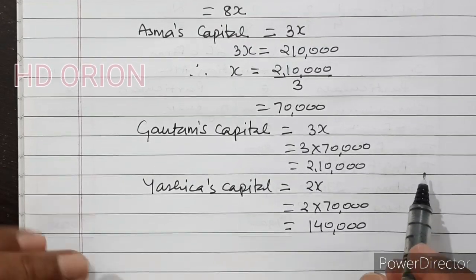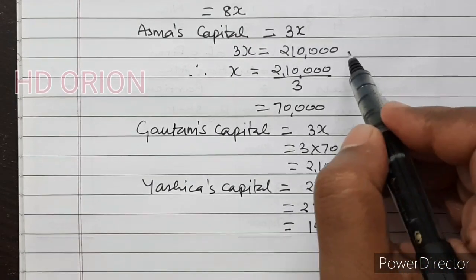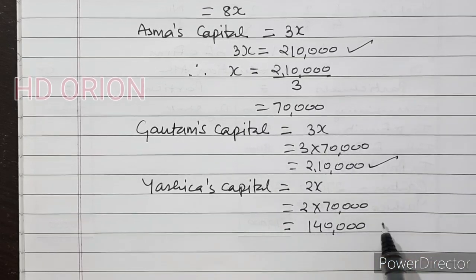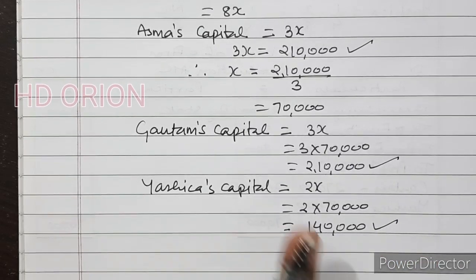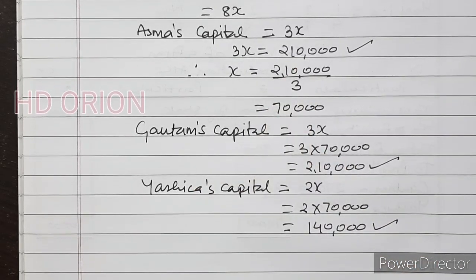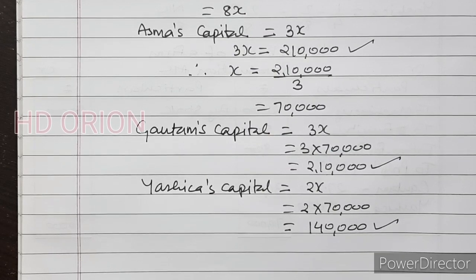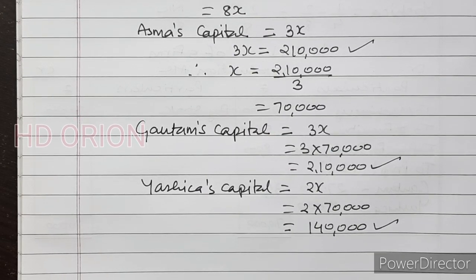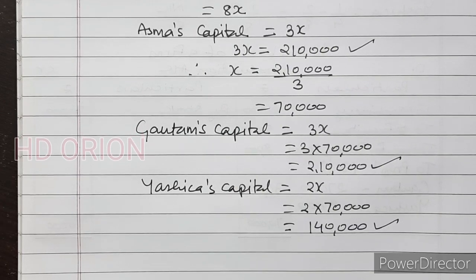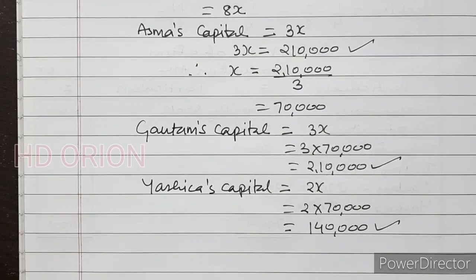So these are the three capitals, and these are our closing capital balances, and the balancing figure will be maintained by opening a current account.